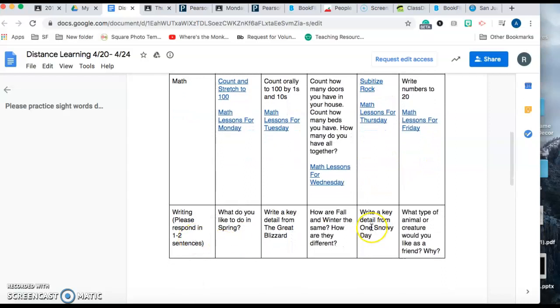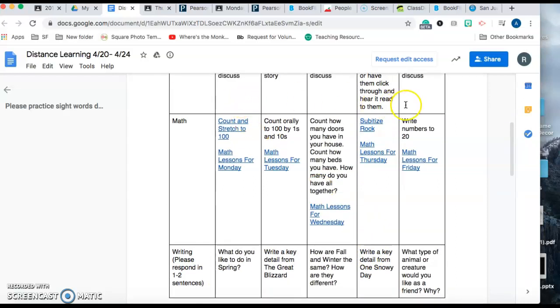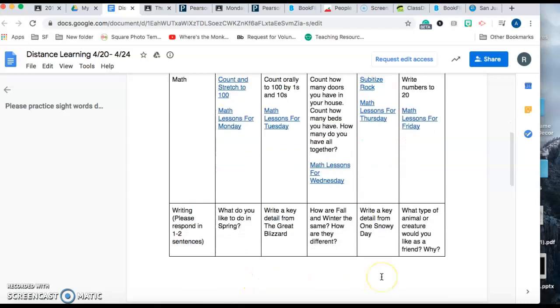Okay, our writing is all connected to the reading. Again, when you're writing with a student, you should take about 10 minutes to write. I don't want you to spend much more time. You can give them a little bit of a starter to the sentence, but I want them to answer on their own. So I don't want them to have a whole sentence written for them and they just copy it on paper. Part of the writing standard is that they get their ideas on paper with a little bit of help. So you can help them sound out the words and they can write the letters that they hear. These are all connected to the reading.